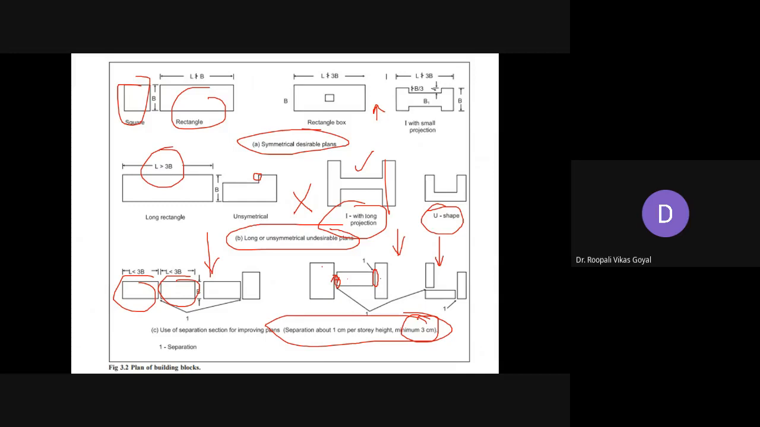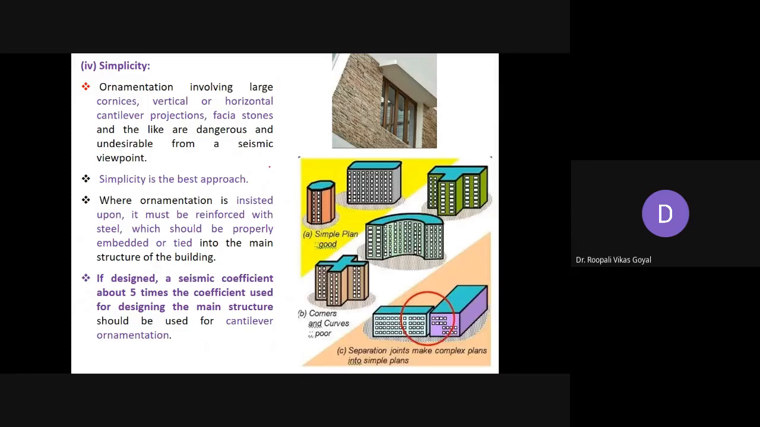Next is simplicity. So whatever ornamentation और जो भी हम डेकोरेशन करते हैं, कुछ बाहर प्रोजेक्शन निकालते हैं, so that ornamentation that is involving large cornices, vertical or horizontal projections, such kind of stone cladding, fascia stone जिसको बोलते हैं, they are dangerous and undesirable from a seismic point of view, because if they are not properly secured with your building, then they may come out and fall down. Okay, so simplicity is the best approach for any earthquake resistant structure.